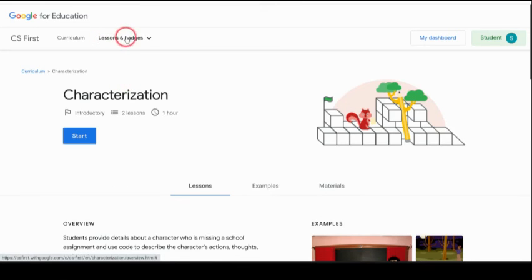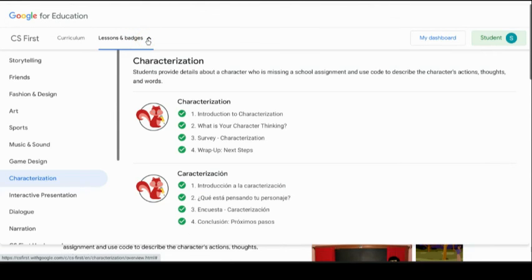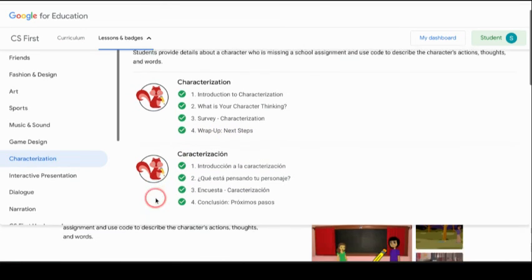All right, and up here at the top, it says lessons and badges. If I click that, it'll expand, and the student will be able to receive a badge or a digital sticker, and they will see that there are check marks next to the lessons that they completed.